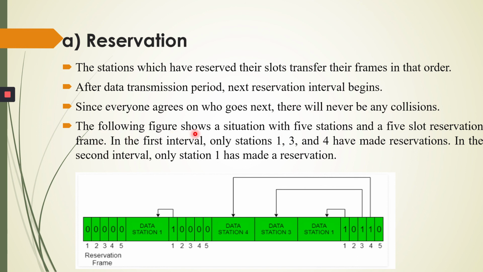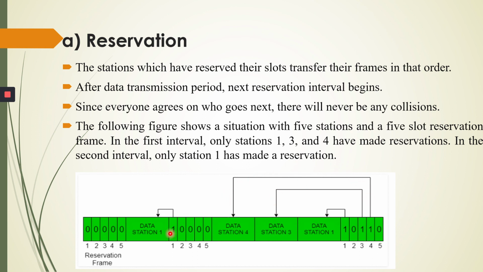The following figure shows the situation with 5 stations. See here, we have 5 stations: station 1, 2, 3, 4 and 5, and a 5-slot reservation. These are all the slots for the reservation. In the first interval only stations 1, 3 and 4 have made a reservation. So in the first time interval only station 1, station 3 and station 4 want to send the data, so they make the reservation. Station 1 sends the data, station 3 sends the data, and then station 4 sends the data.